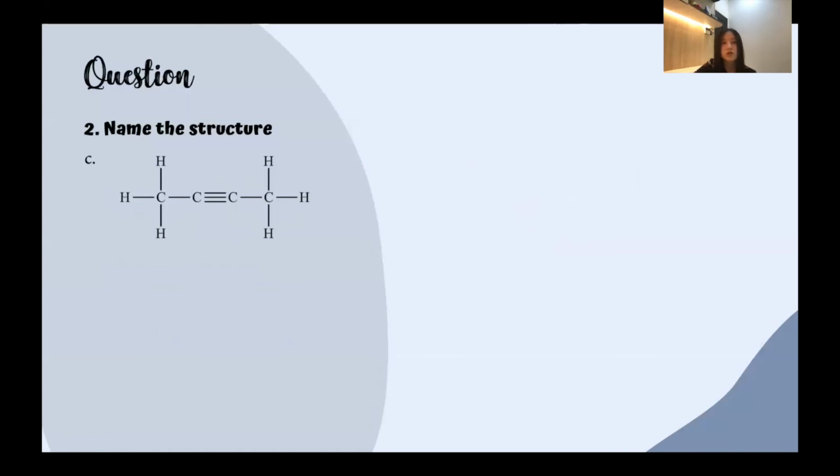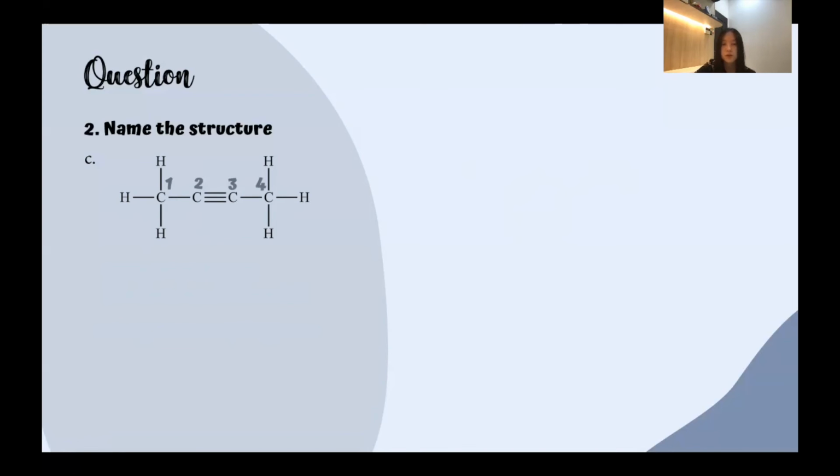Next, we are going to proceed to the C part, and we can see that in this hydrocarbon, there is a triple bond in it, which is an alkyne group. Then we are going to find the parent name by counting which carbon chain is the longest in this hydrocarbon. As we can see, the longest structure in this hydrocarbon is 4 carbon atoms, which is but-.